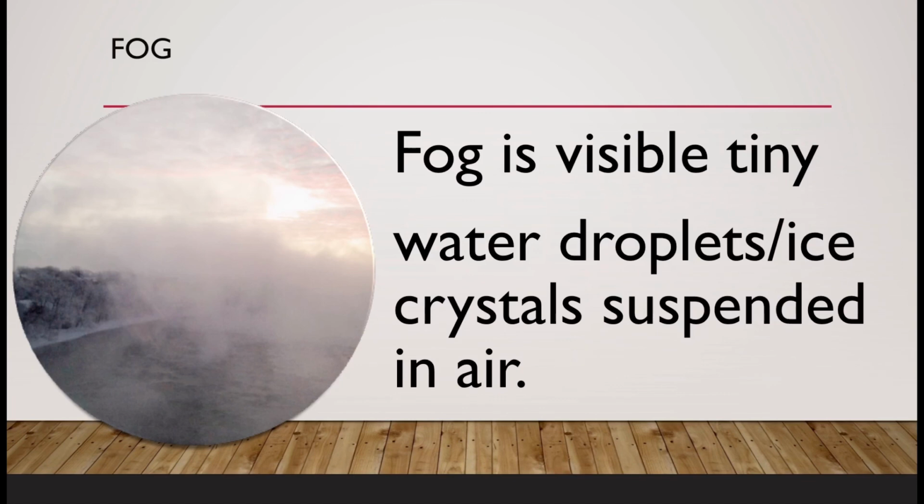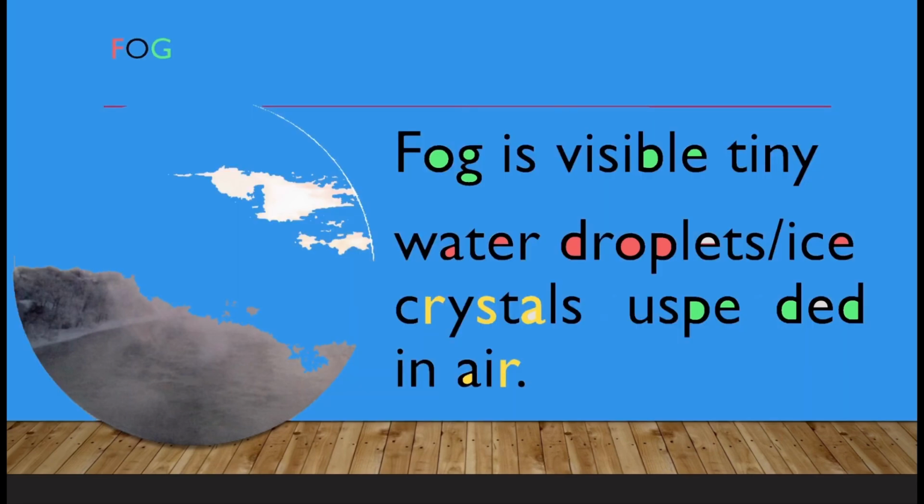Then we will move on to fog. What is fog? Fog is visible tiny water droplets or ice crystals suspended in air. So how does fog form? First, understand that fog is basically a cloud on the ground. It is a low-lying cloud. It is a collection of tiny water droplets formed when evaporated water is cooled. It decreases visibility of the environment.